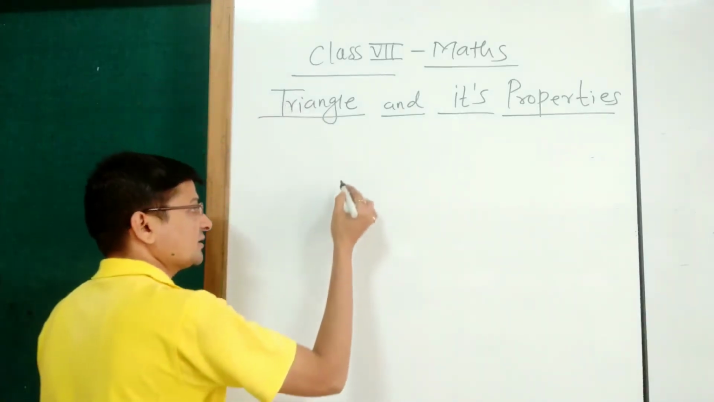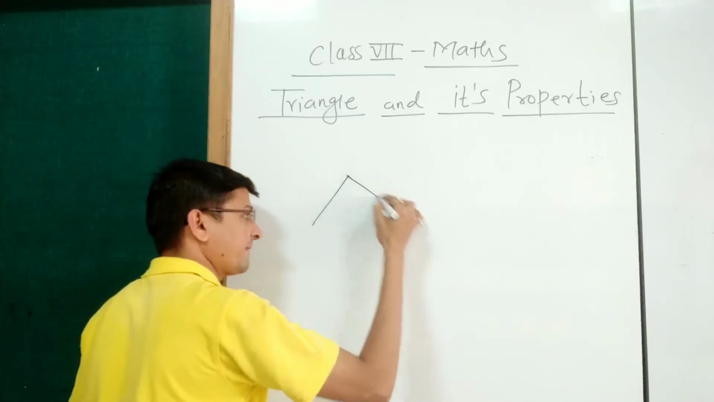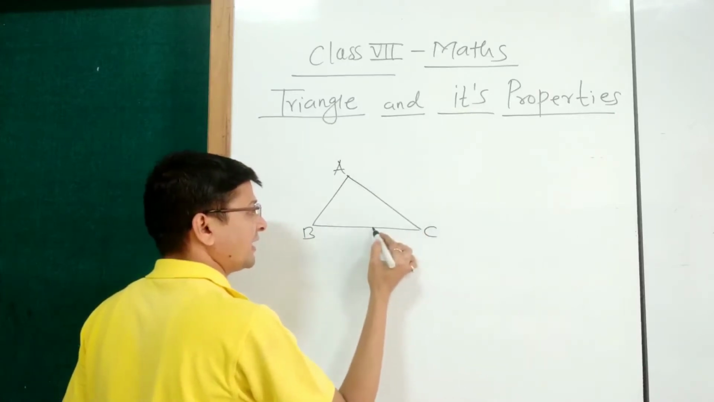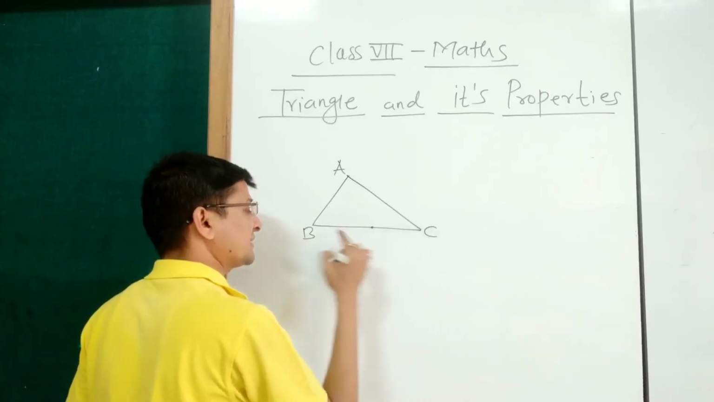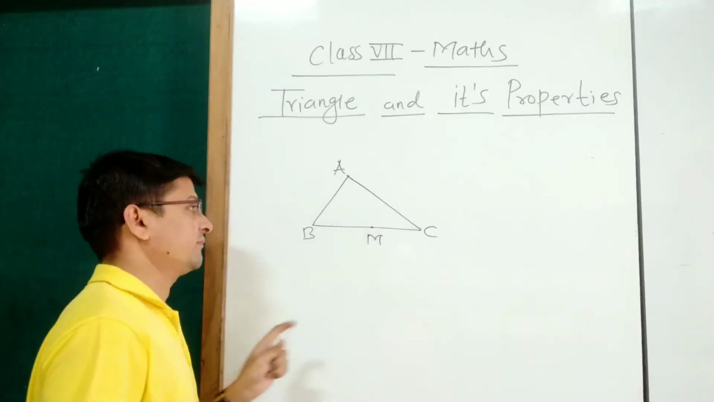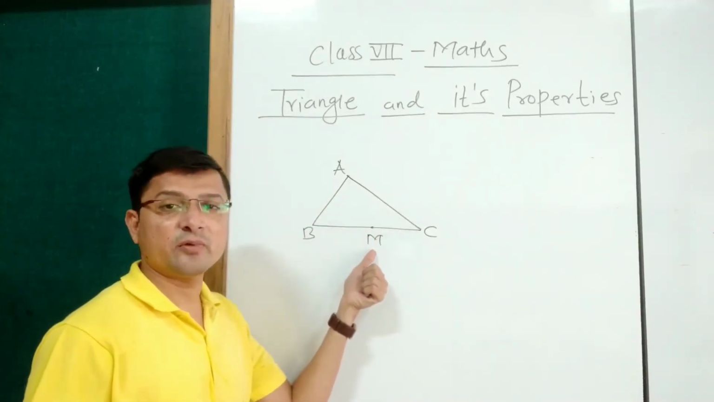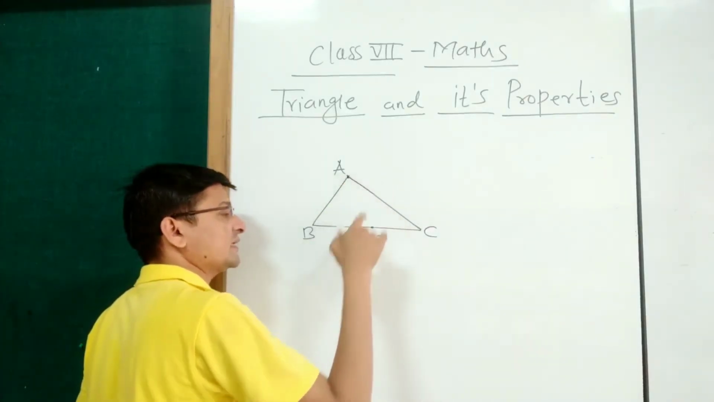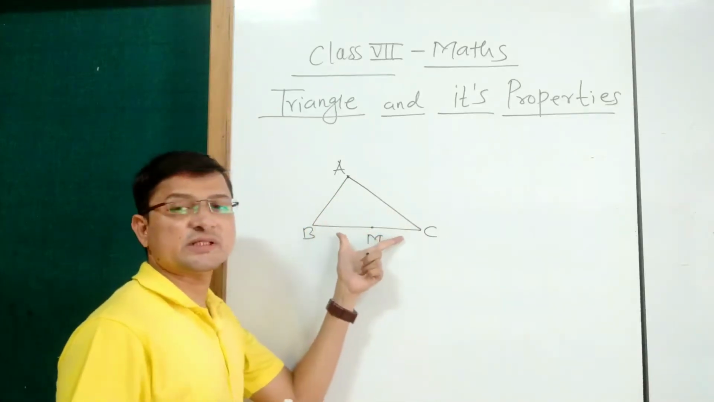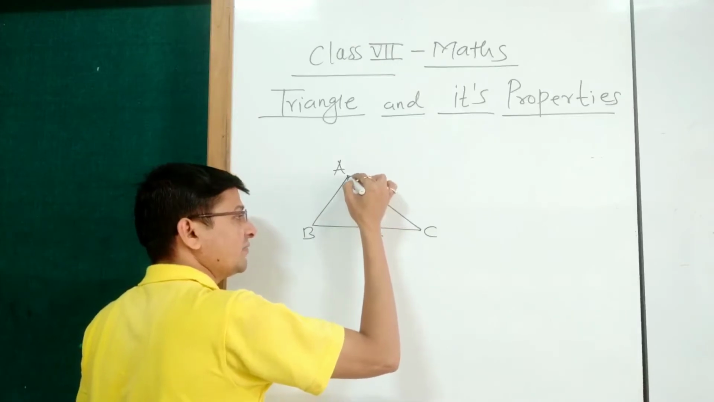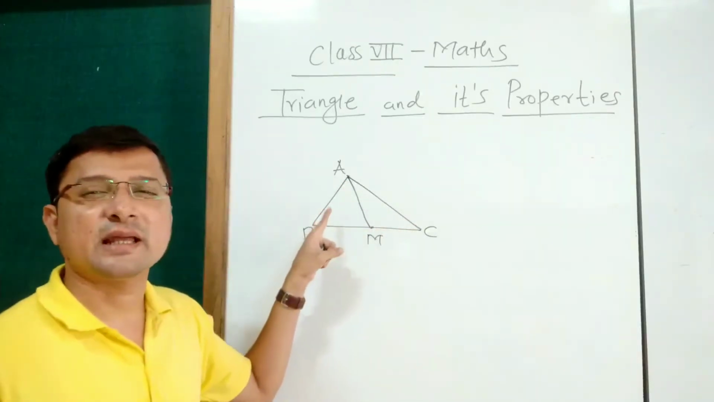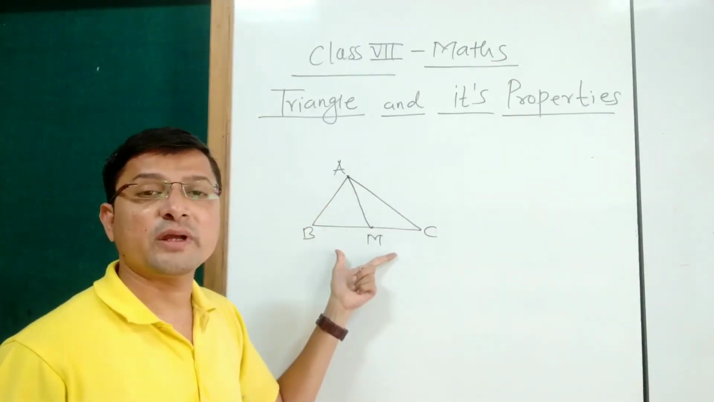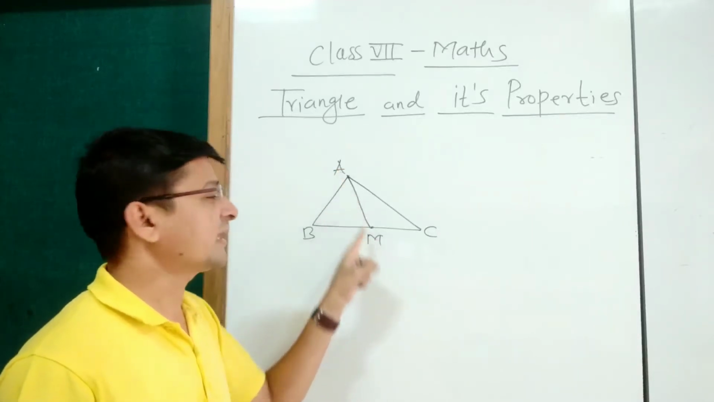See here, suppose here is triangle ABC, and here suppose this is the midpoint of this side BC denoted by M. Triangle ABC and M is the midpoint of the side BC. Then the distance from the vertex A to the midpoint of its opposite side BC is called as median. So median means what? It is the line segment, the distance between the vertex and the midpoint of its opposite side. This is called as median.